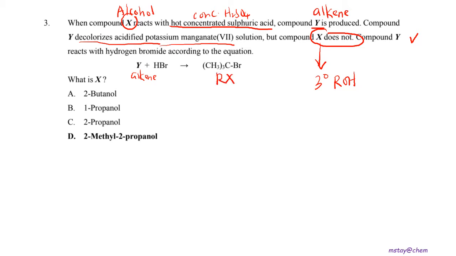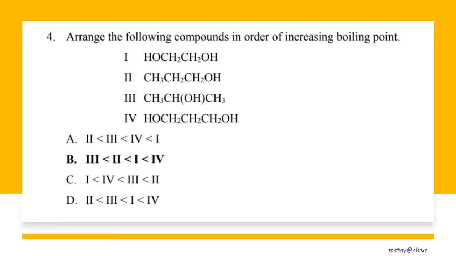Okay, so what is the X? So just now we already identified that the X is the tertiary alcohol. So based on the names here, 2-butanol is secondary, 1-propanol is primary, 2-propanol is secondary, 2-methyl-2-propanol is tertiary alcohol. So that's why the answer is D. Proceed to question number 4.